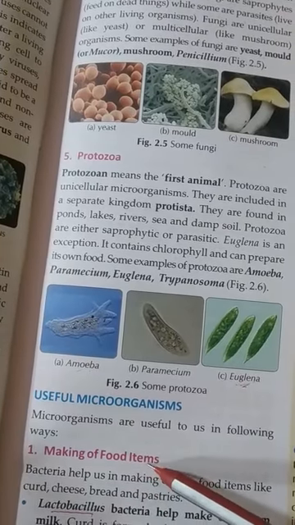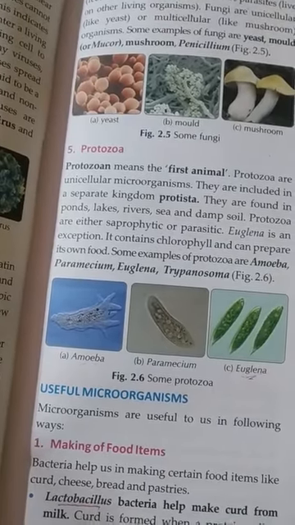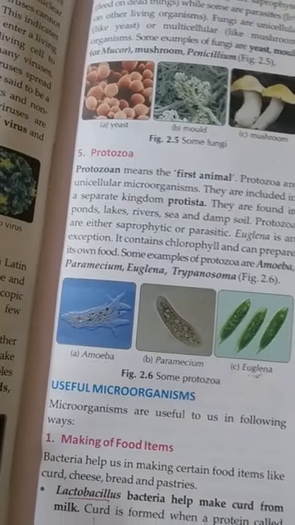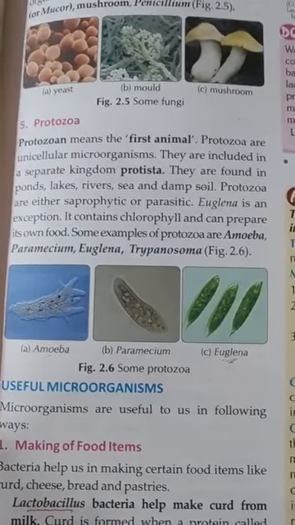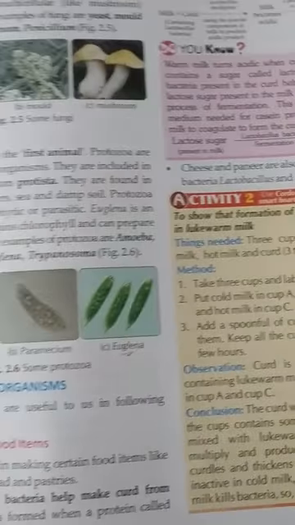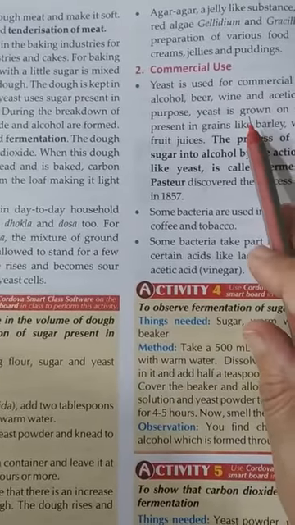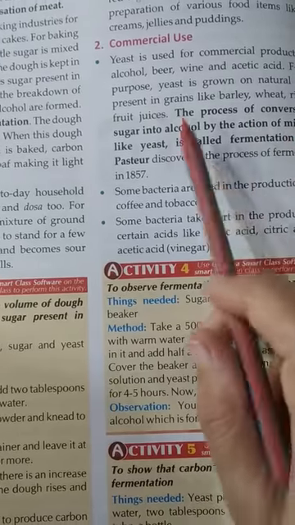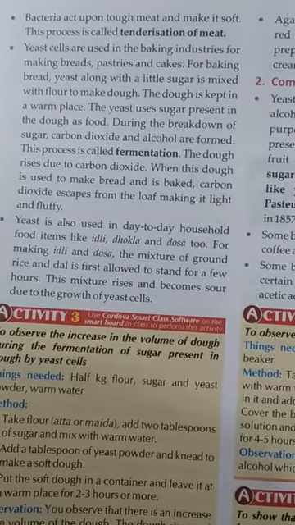First we covered making food items, like making curd from milk. These types of bacteria are useful for making curd from milk. Now second, their commercial use. In industry, microorganisms are used for the fermentation process.